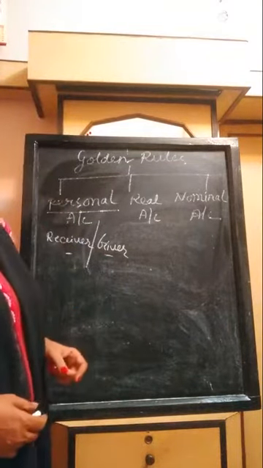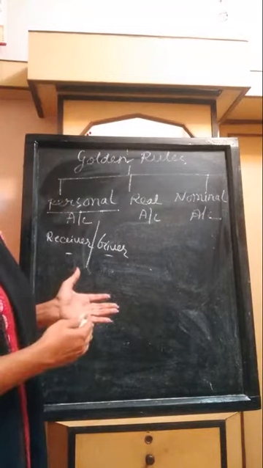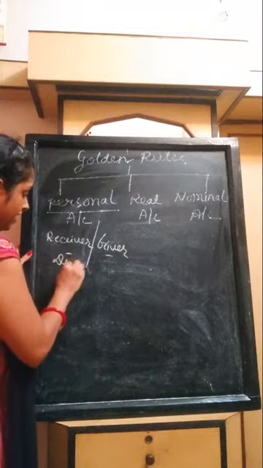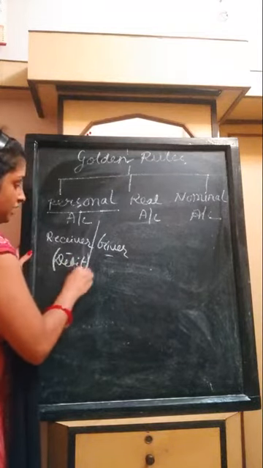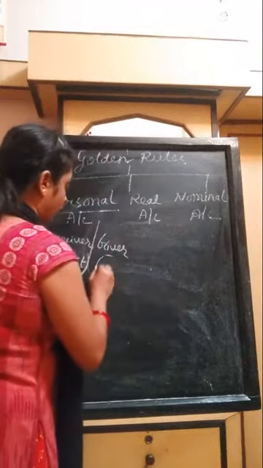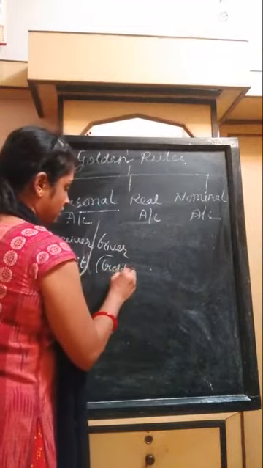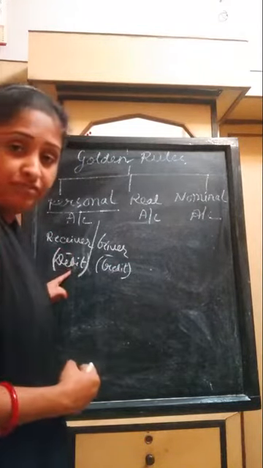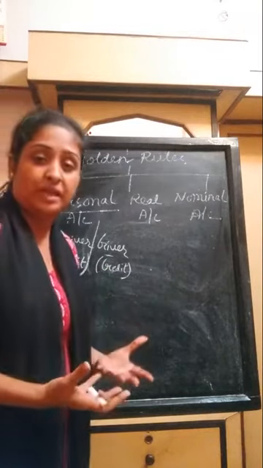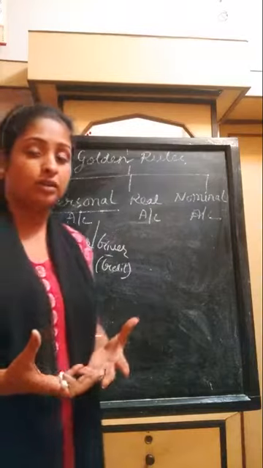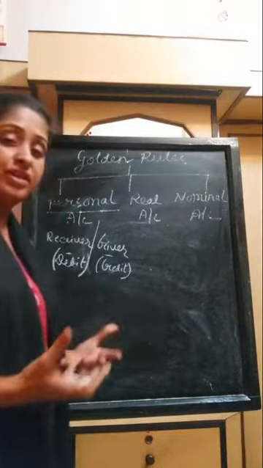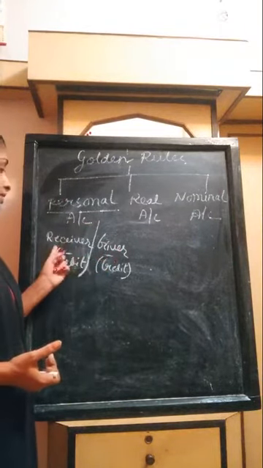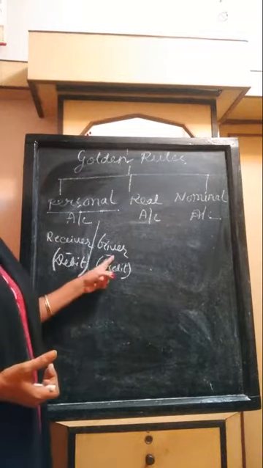Now the rule is, whoever is the receiver of the benefit will be considered as debit, and whoever gives the benefit, the person or the institution, is the credit. Debit, the receiver, and credit, the giver.